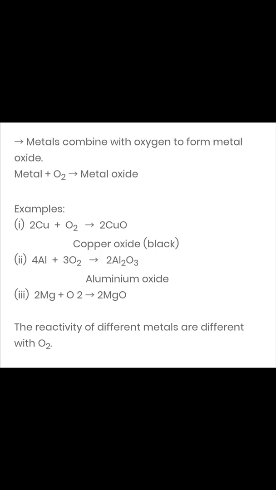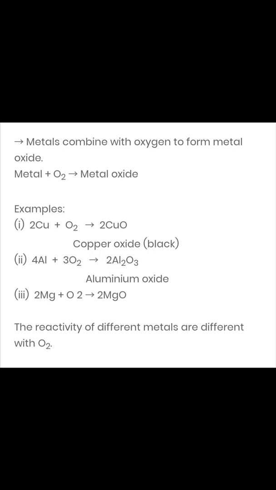For example, if we talk about magnesium, magnesium is going to lose 2 electrons to form magnesium 2 positive cation. Aluminium will lose 3 electrons and form aluminium 3 positive. This you have already done in your class 9 according to the valence electrons. So let's start with the very first chemical property of metals.